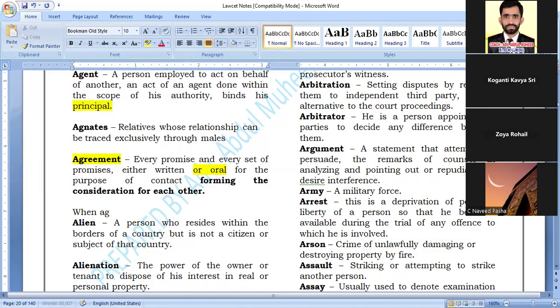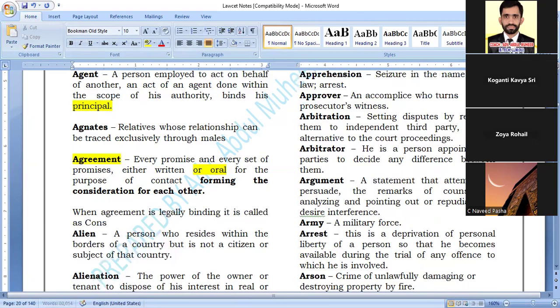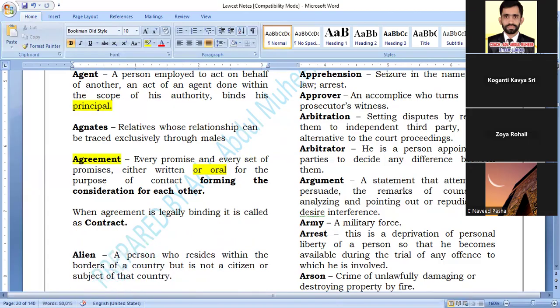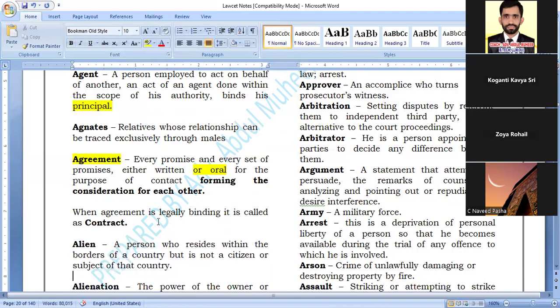When an agreement is legally binding, it is called a contract. Understood this point?